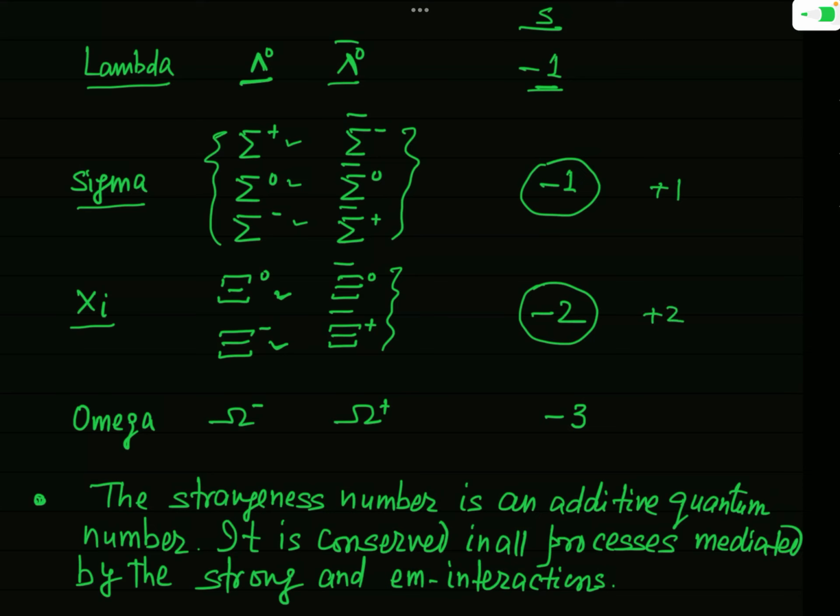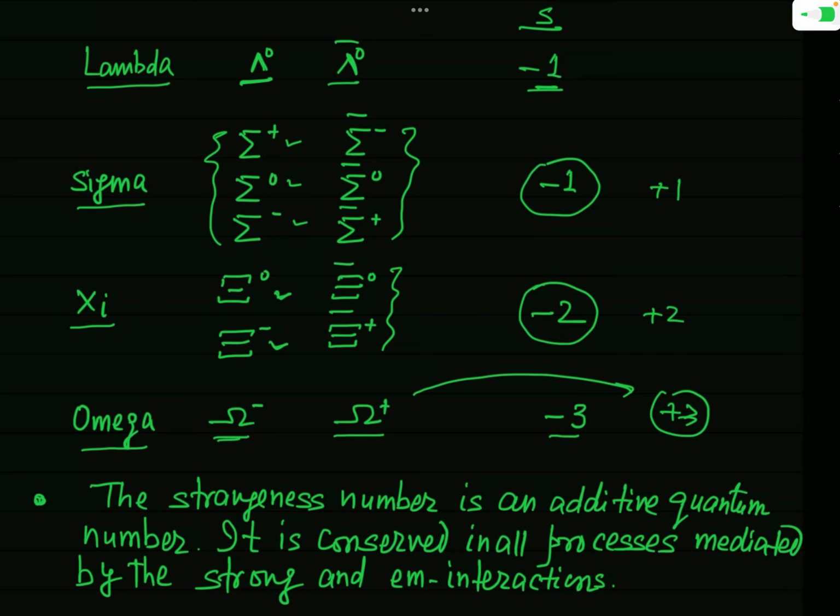Now the last baryon is the omega particle. This is omega minus and its antiparticle is omega plus. Omega minus has strangeness number minus 3, and so omega plus will have strangeness number plus 3.